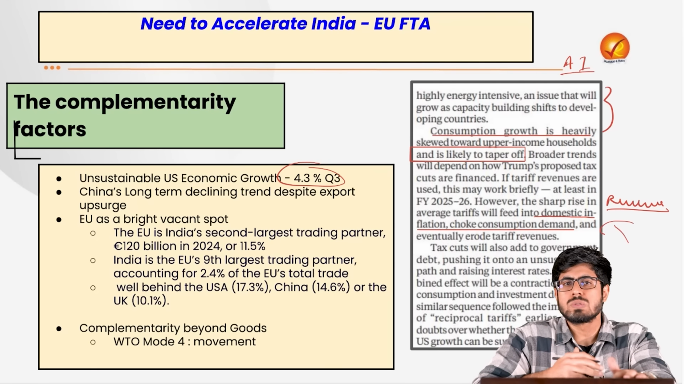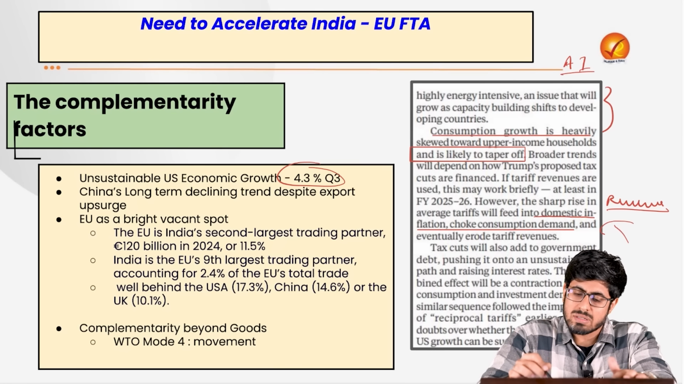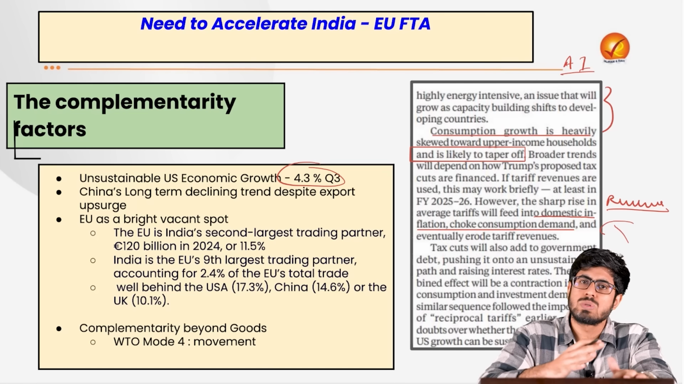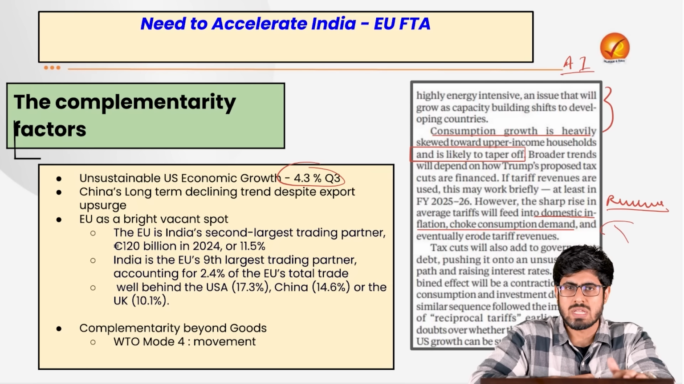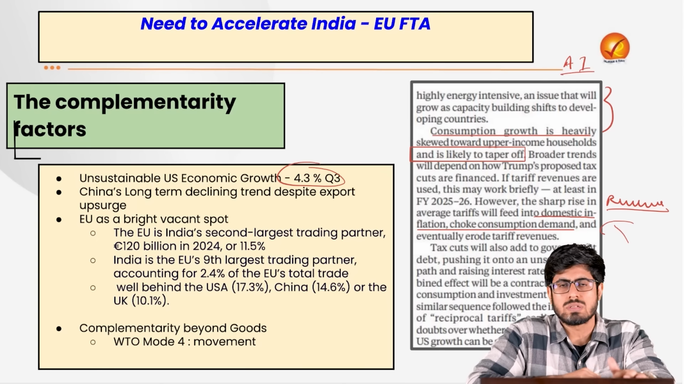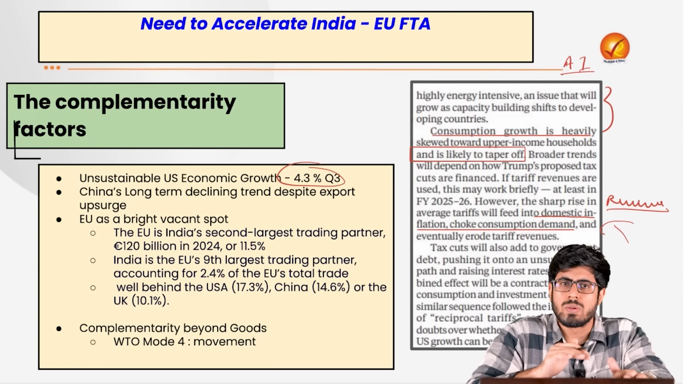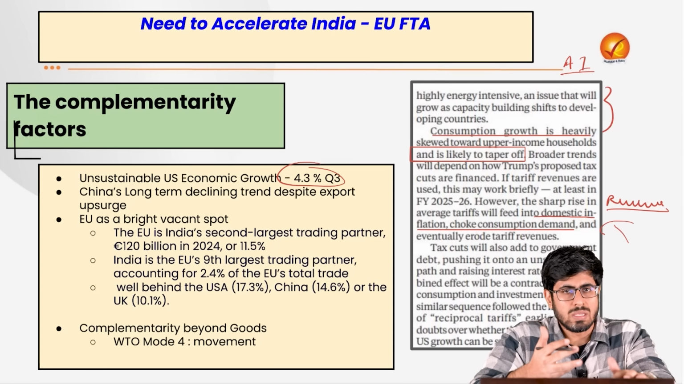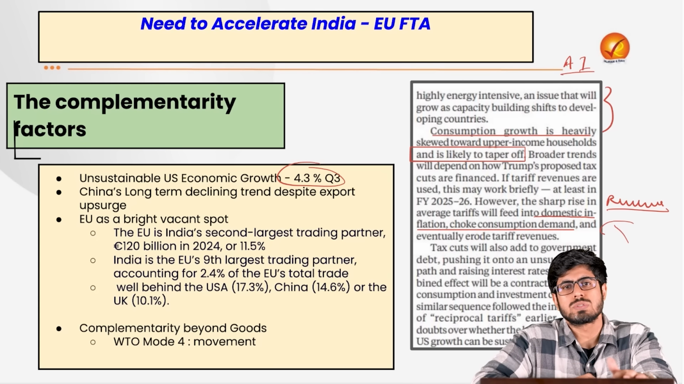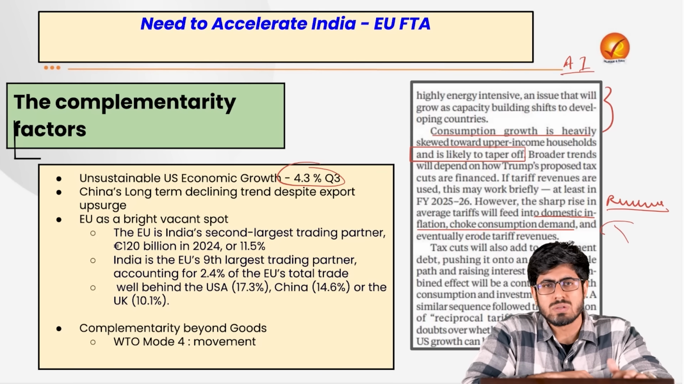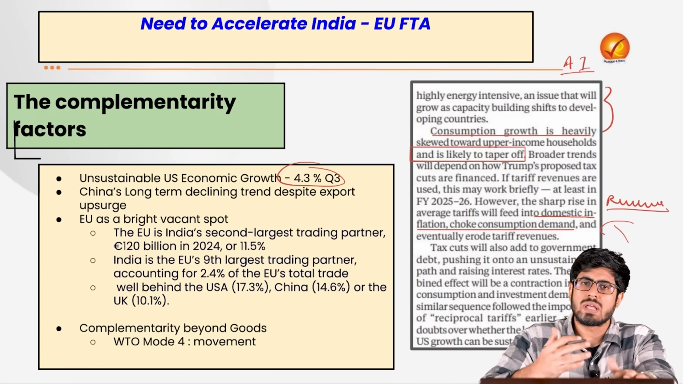But if we look closely at the US economy, we see that consumption growth is heavily skewed towards the upper section of society. It is not a very equal society there, so there are high chances that it would taper down, that it would slow down. Once that happens, the US being one of the most important import destinations for Indian goods, exporters have to look towards other directions.